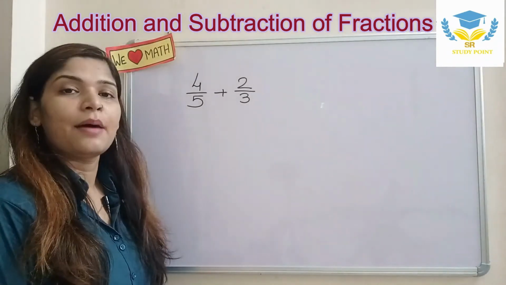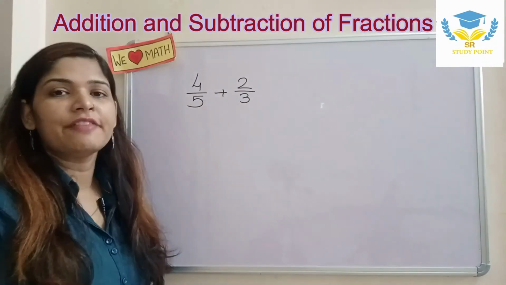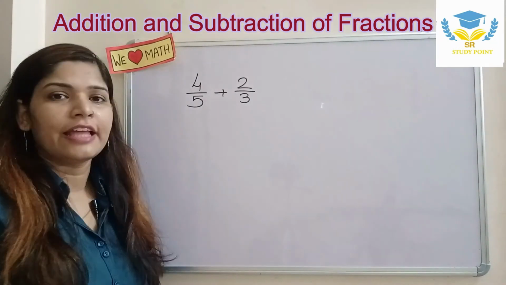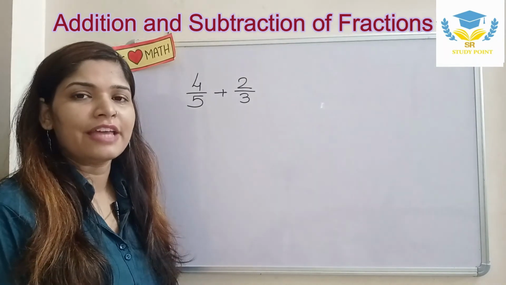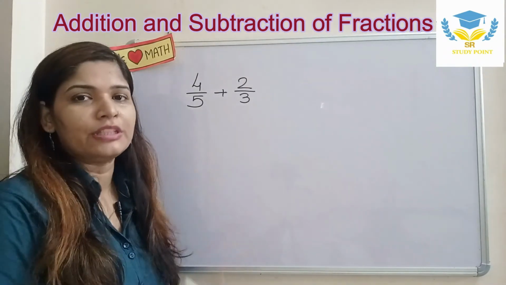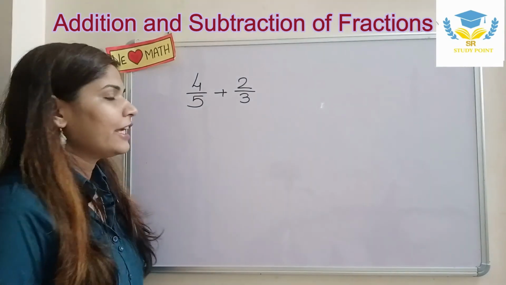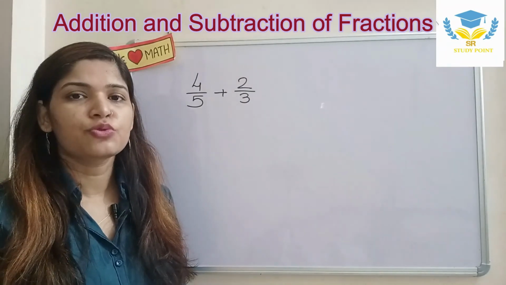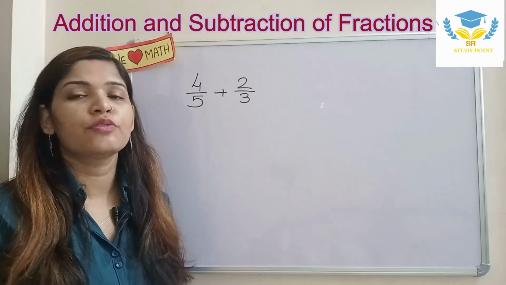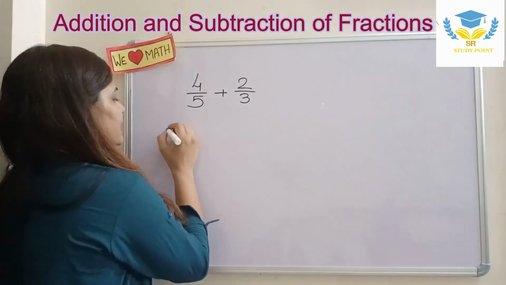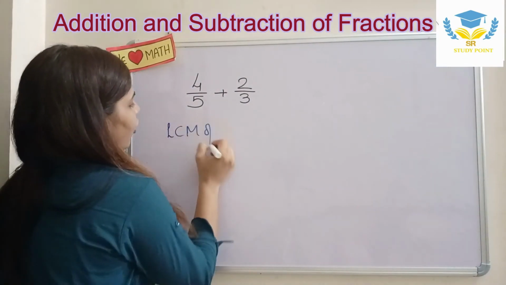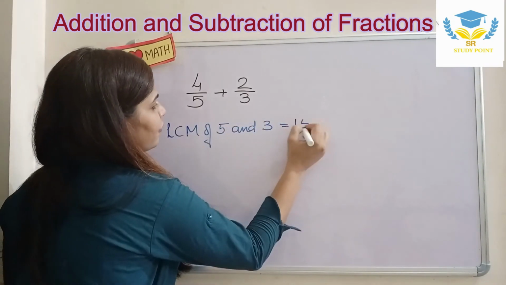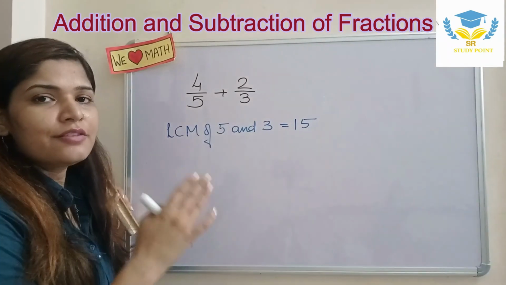So here we have the example of unlike fractions, that is 4 upon 5 and 2 upon 3. Now you must be thinking what we need to take in common. Earlier we took the common as 5 because 5 was the denominator of both fractions. Now, do you remember, children, while comparing fractions we used to take the LCM of the denominators. Here also we will follow the same thing. First of all, we will take out the LCM of 5 and 3, the LCM of the denominators, that is 15.